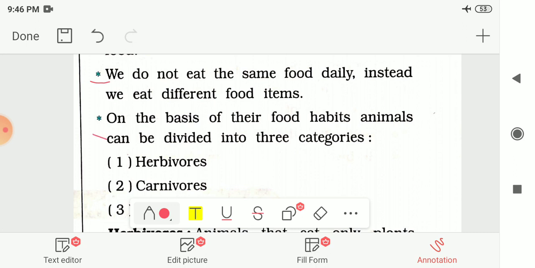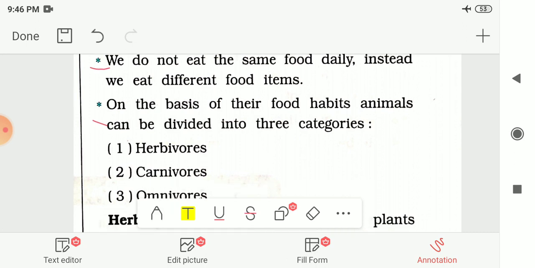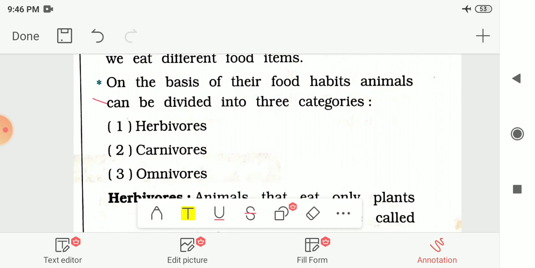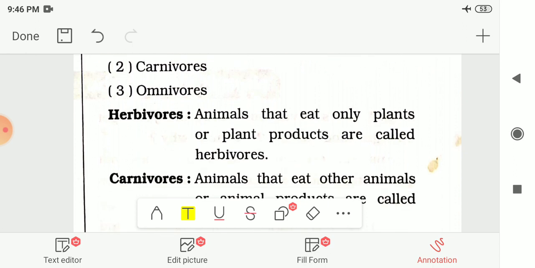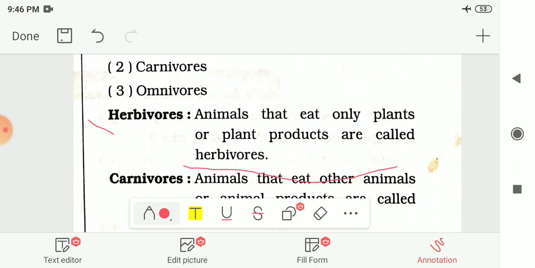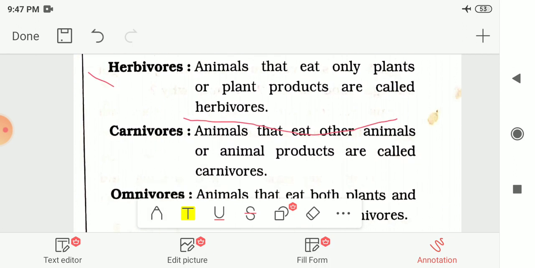And on the basis of their food habits, animals can be divided into 3 major categories, that is herbivores, carnivores and omnivores. So here the first one is herbivores. Now what are herbivorous animals? The animals that eat only plants or plant products are called herbivores, such as cow, buffaloes. These animals eat only plants or plant products. So that's why they are known as herbivorous animals.